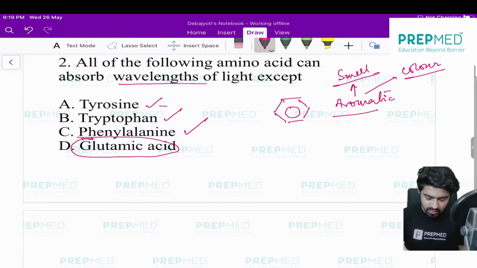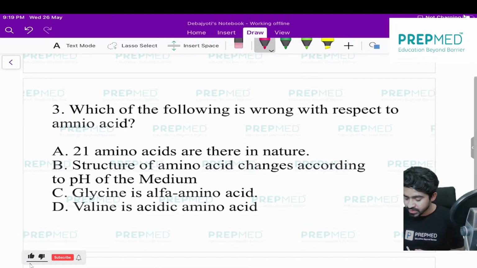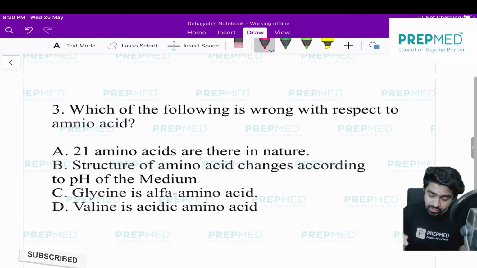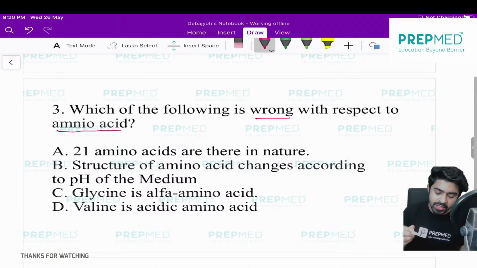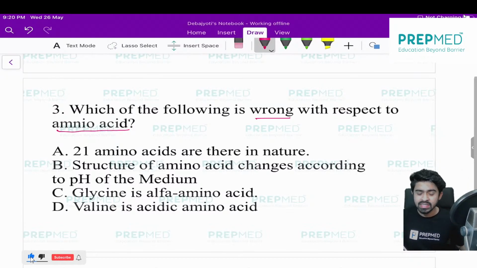The next question is question number 3. Listen, in current days the data on the total number of amino acids is being changed, but we have to answer as per NCERT. That's why this question will be judged as per the information of NCERT. The question is, which of the following is wrong with respect to the amino acid? There are 4 statements given. 3 are correct, but 1 is wrong. You have to find out the wrong statement regarding the amino acid.